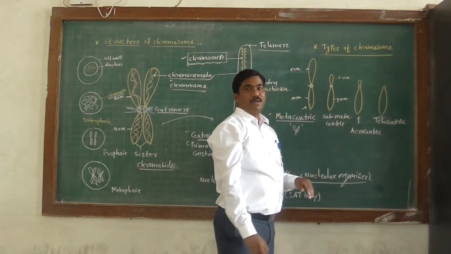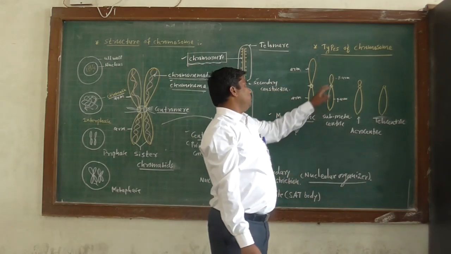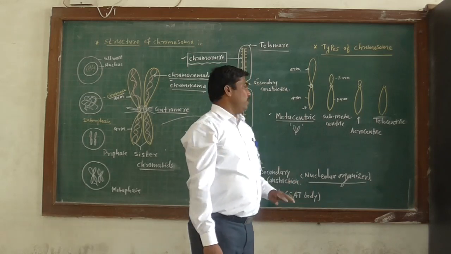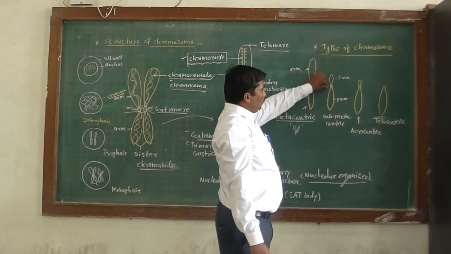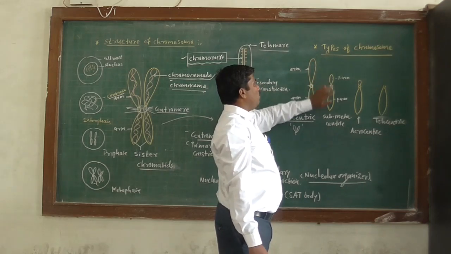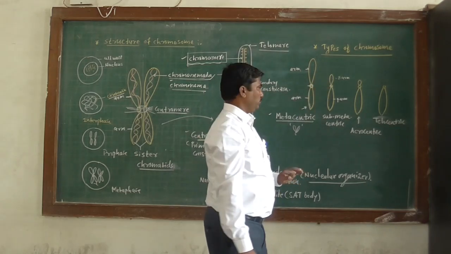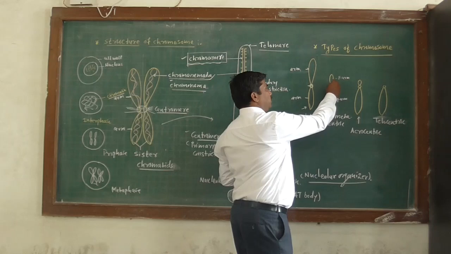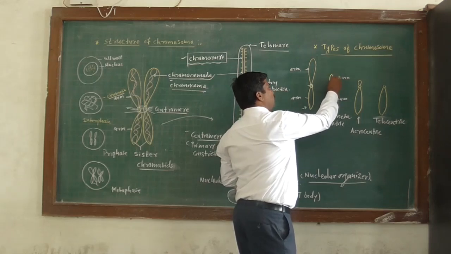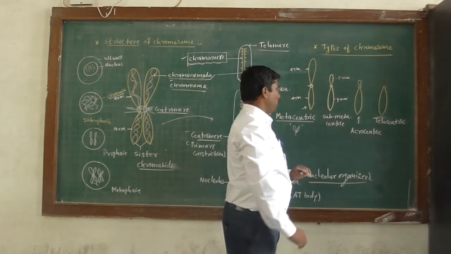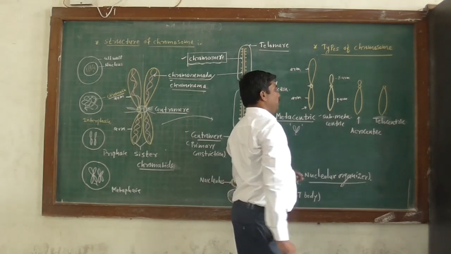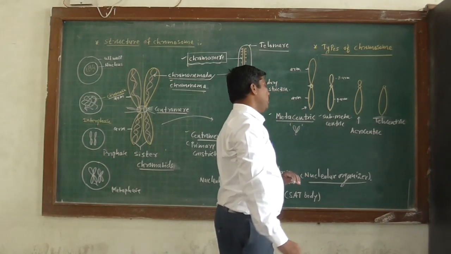In a submetacentric chromosome, the centromere is present just away from the center. Therefore, one arm is short and the other arm is long. Okay, so this is known as a submetacentric chromosome.